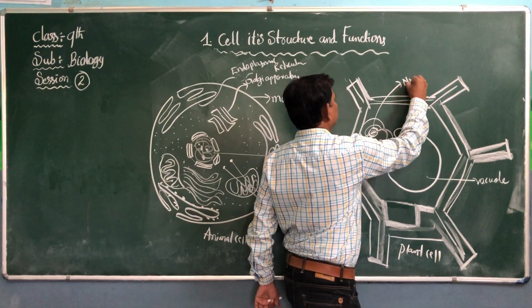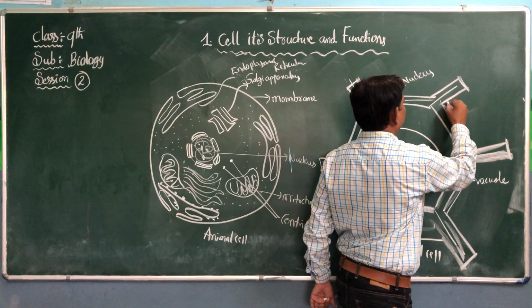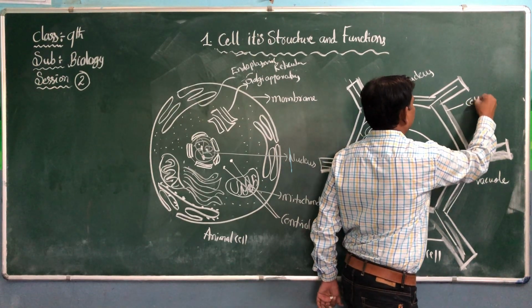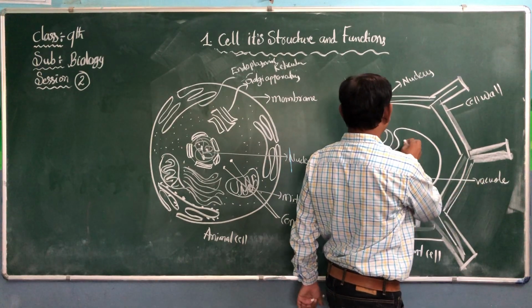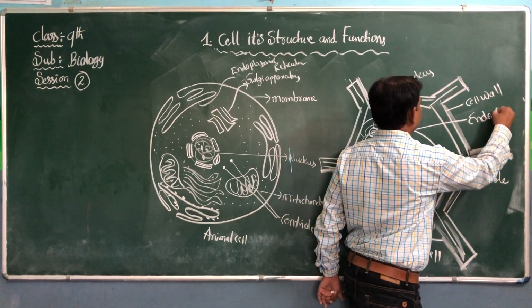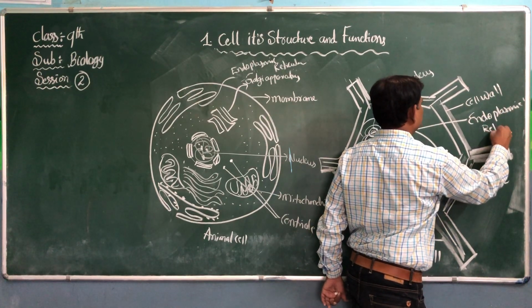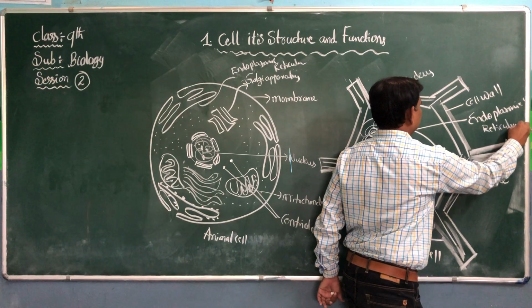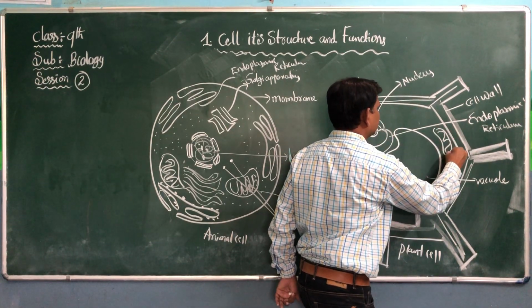Nucleus. Cell wall. Vacuole, endoplasmic reticulum, mitochondria are present.